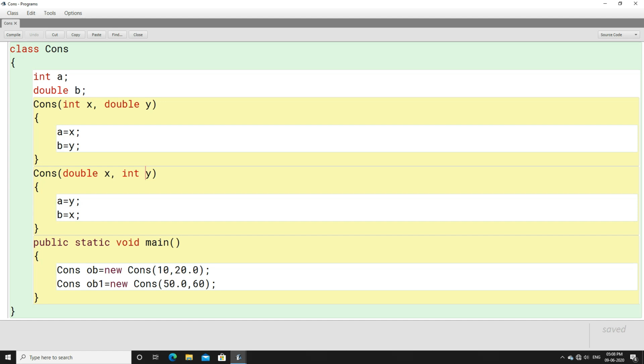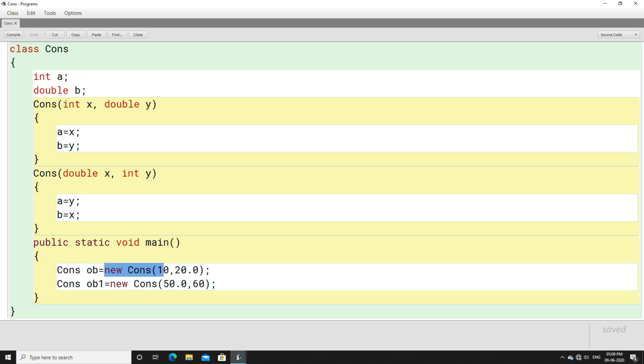If you are bound to keep the number and type of parameters the same, you can change their sequence. In the first, we give an integer first, then a double. In the other, first a double and then an integer, by which the compiler will know which constructor to invoke automatically.